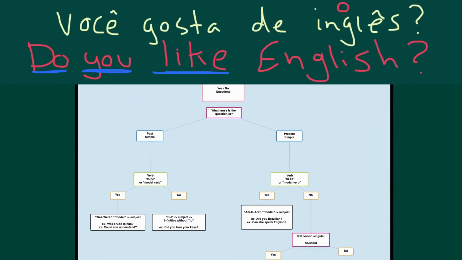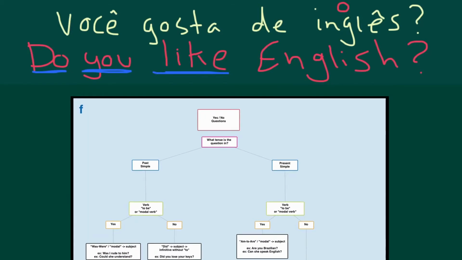And this is just for questions in the present simple and the past simple. I'm working on the complete mind map that will encompass all questions, but I think it will melt my mind. So I'm a little bit worried about that. So this is the present simple. Let's look at another question, and we're going to change it up a little bit.